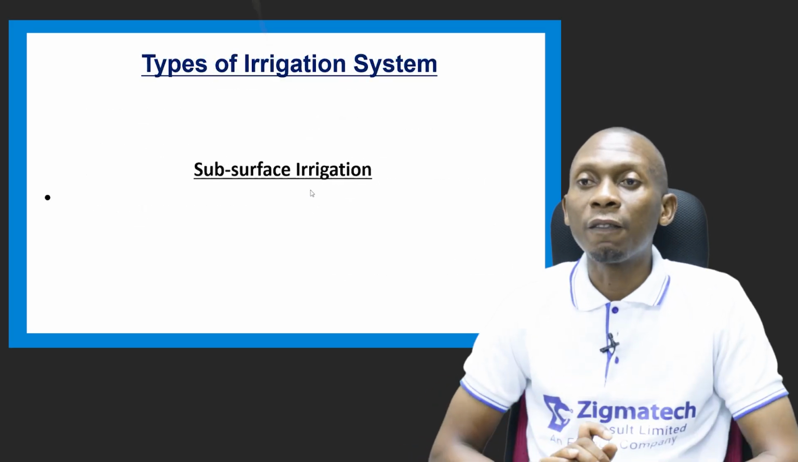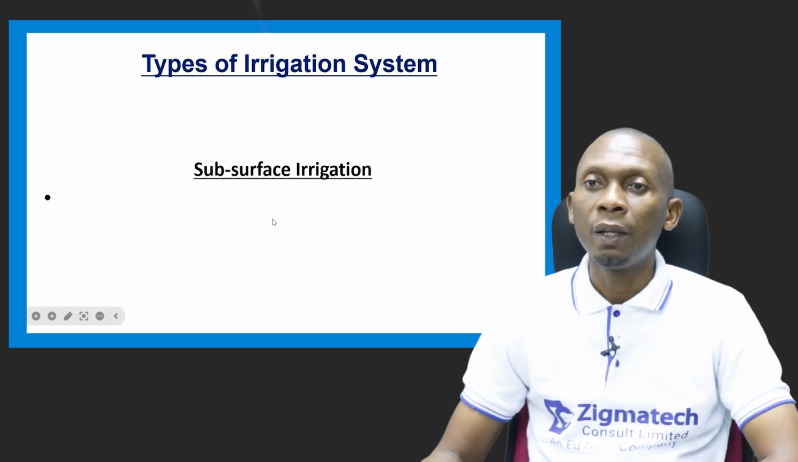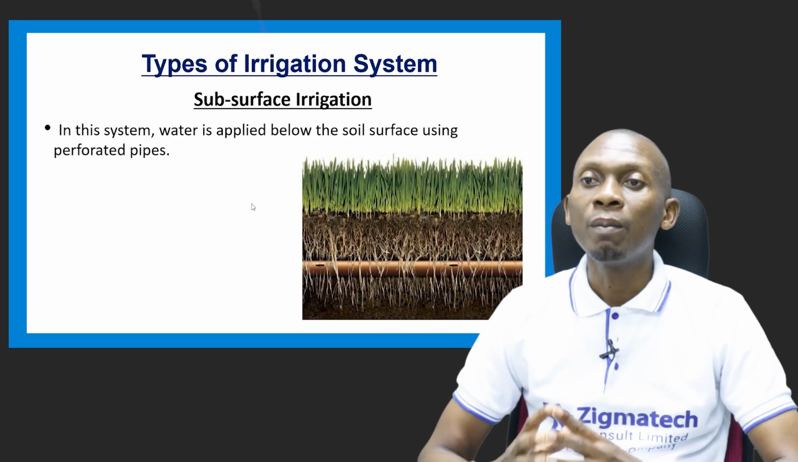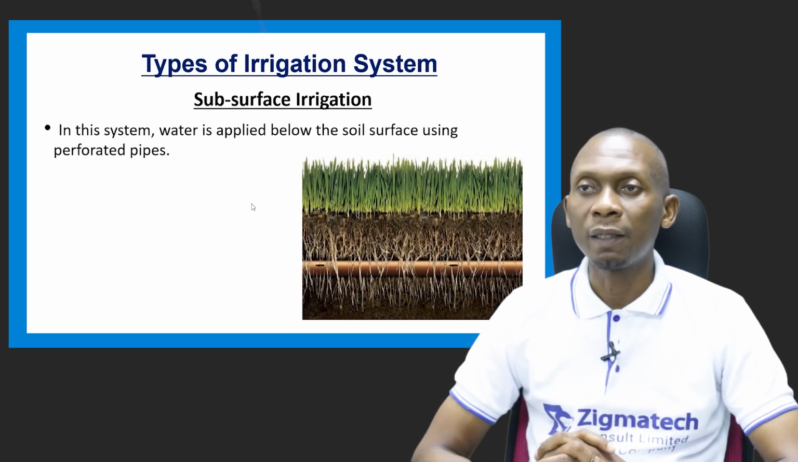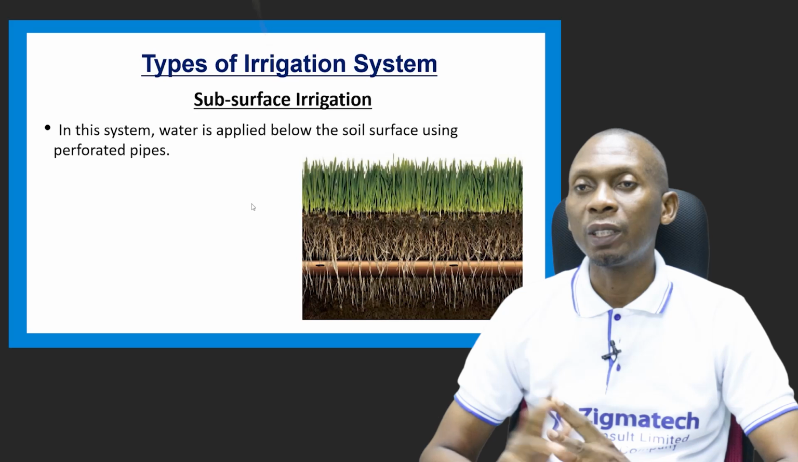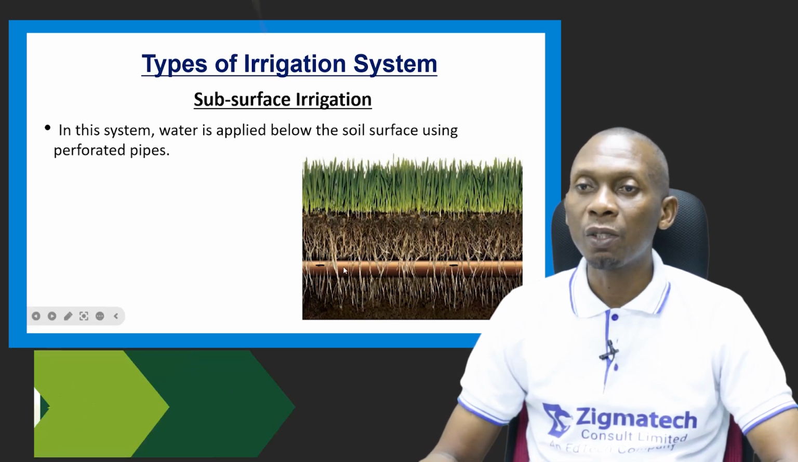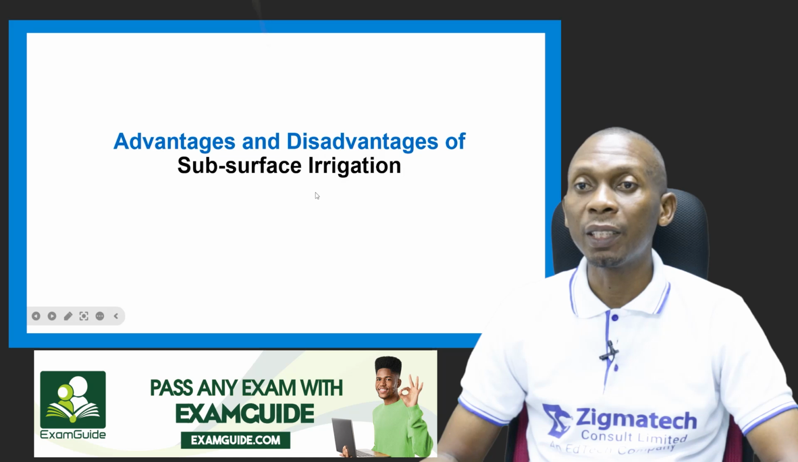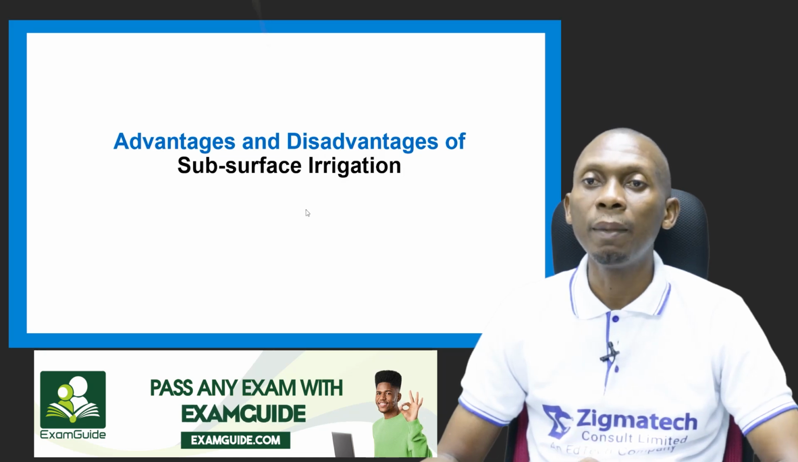Now let's look at subsurface irrigation. In this system, water is applied below the surface using perforated pipes. You can see from the picture, this is a pipe that is put below the surface of the soil, and you can see the perforation here. Okay, it has its advantages and disadvantages, so let's take a look at them.